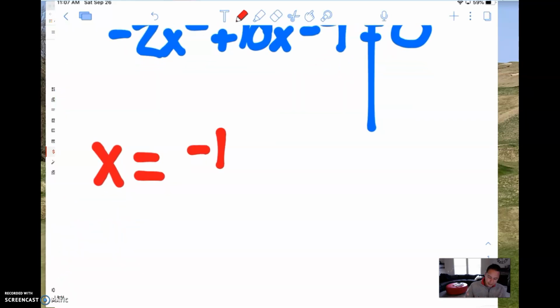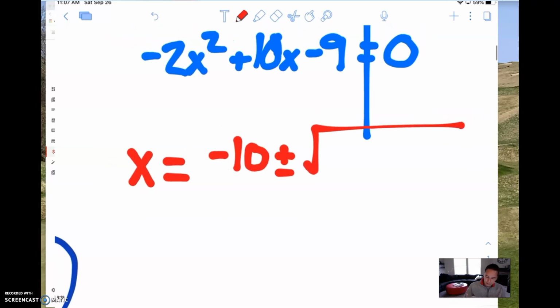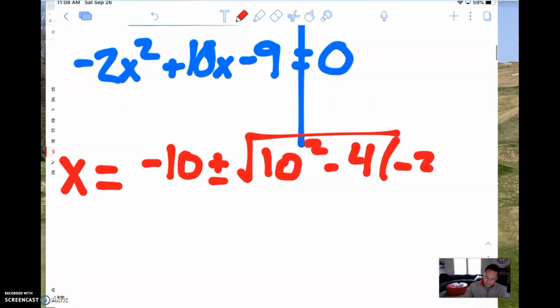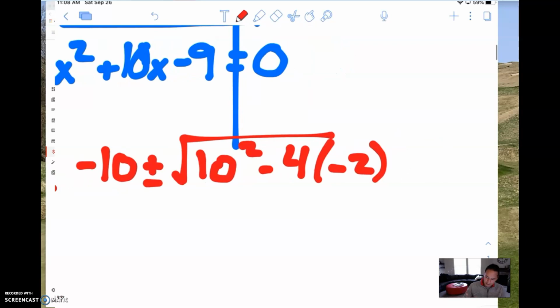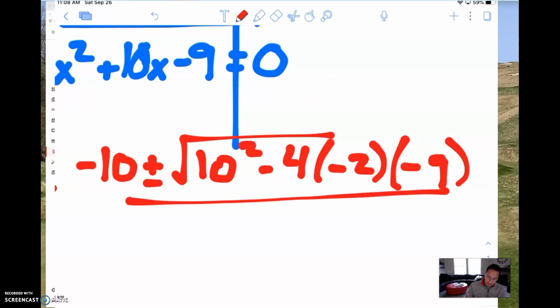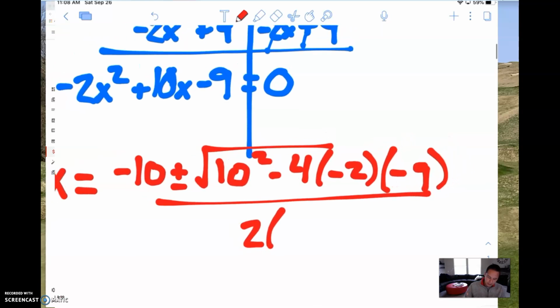X equals negative b plus or minus the square root of b squared minus 4ac, all over 2a. And that's a negative 2. And then again, we're going to do the same as before. We're going to simplify this stuff underneath the square root.